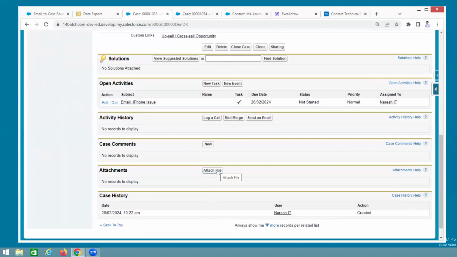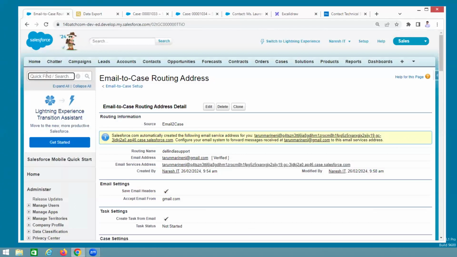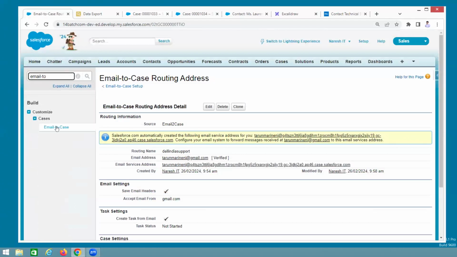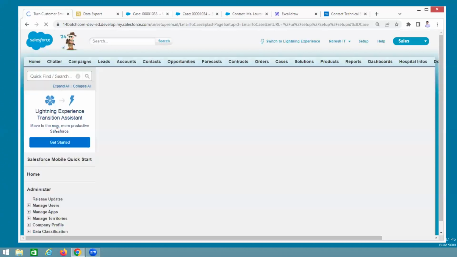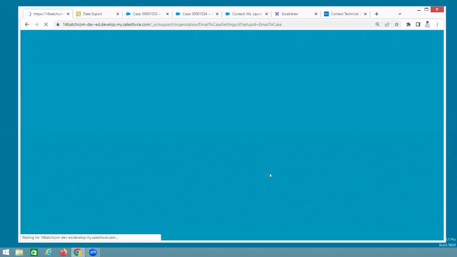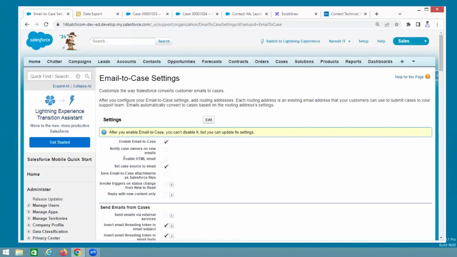Understand? By default, it will not work. In email to case, if you want to send the file, it will not work. In that case, go to email to case again. Within that, what is that?